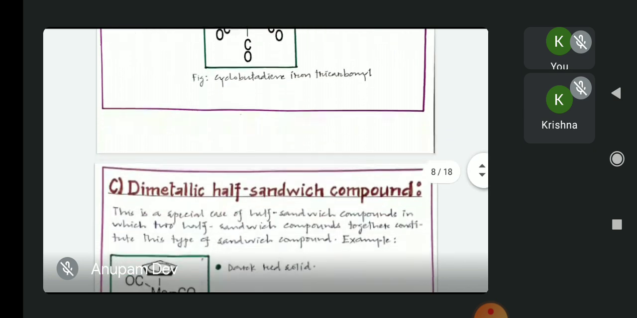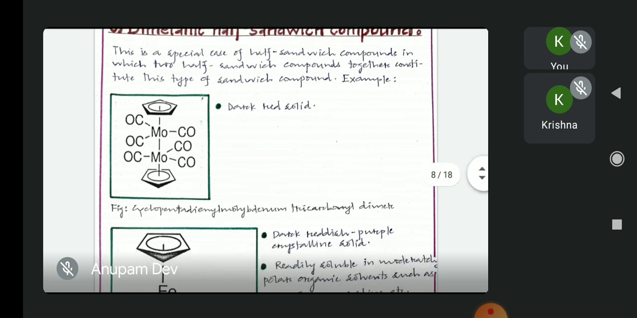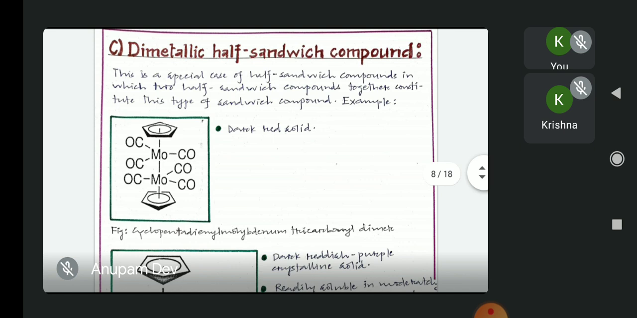Now let us look at the third type of sandwich compound, which is the dimetallic half sandwich compound. This is a special case of half sandwich compounds in which two half sandwich compounds together constitute this type of sandwich compound. In the first example itself, we can see two half sandwich units of molybdenum, each sandwiched between a cyclopentadienyl ring and 3 carbonyl ligands, and these two half sandwich compounds are joined together to form a new type of sandwich compound, the dimetallic half sandwich compound. These are called dimetallic because two metals are being sandwiched between two aromatic rings.